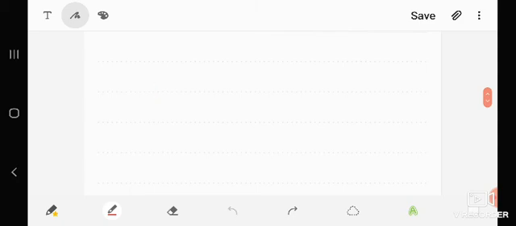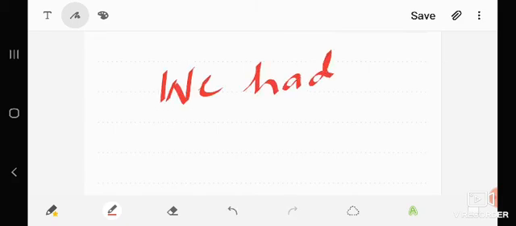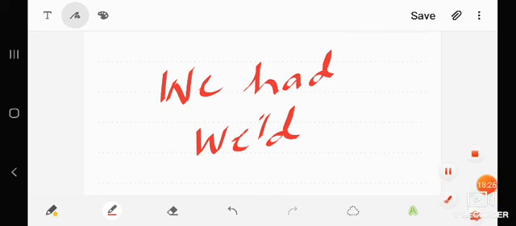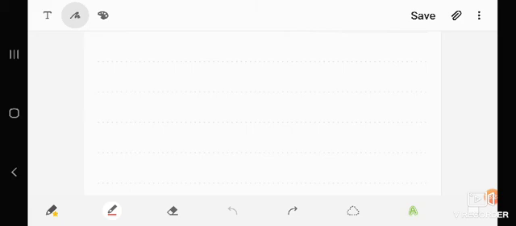Likewise in the past perfect also we use had. So this is the contraction of we had. In the case of a negative sentence, we can contract only not and not the auxiliary verb.